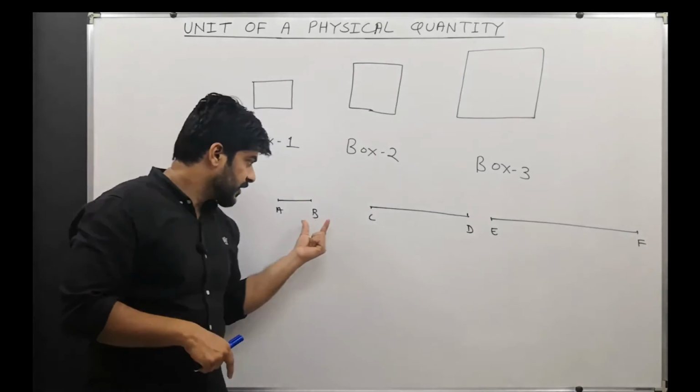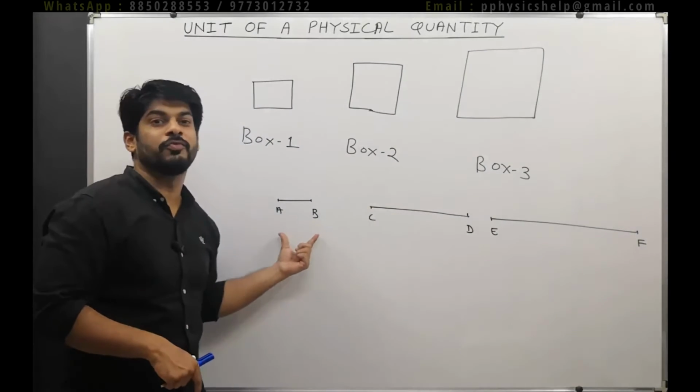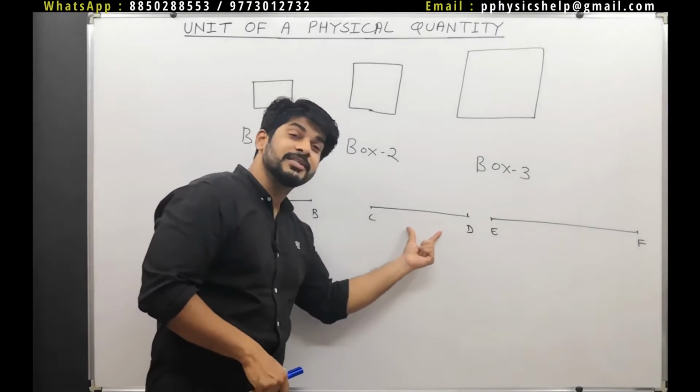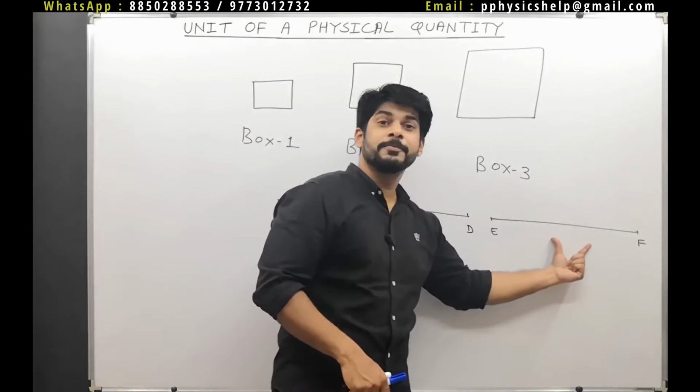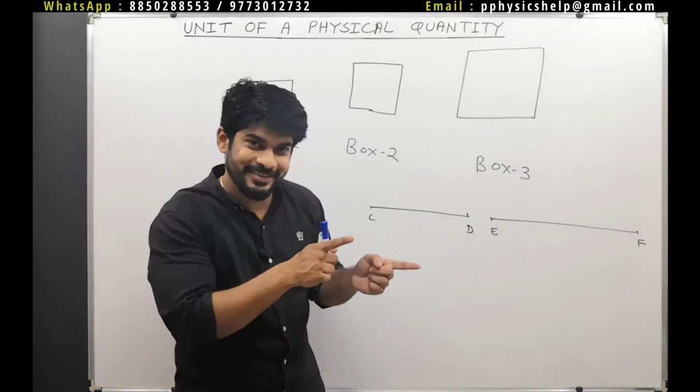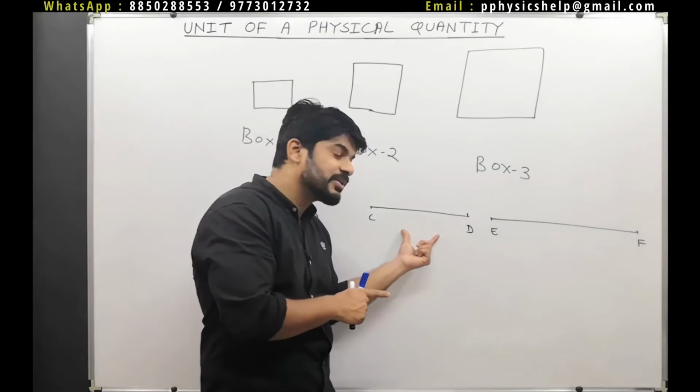That means if this is 5, this is 2.5. So I have used now this as a reference, or I can say EF is 1.5 times CD. Again, I have used this one as a reference.